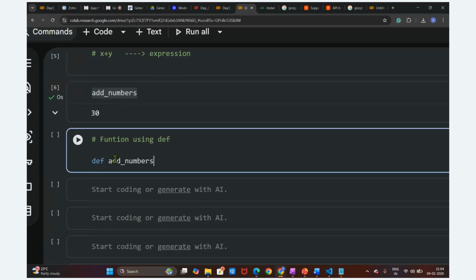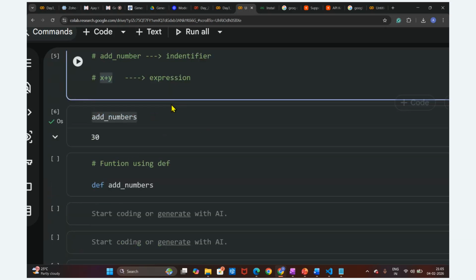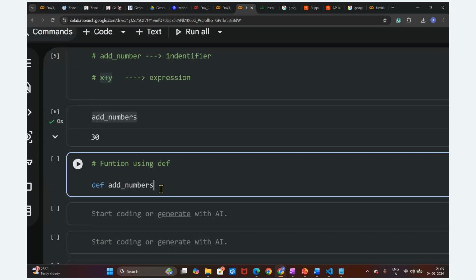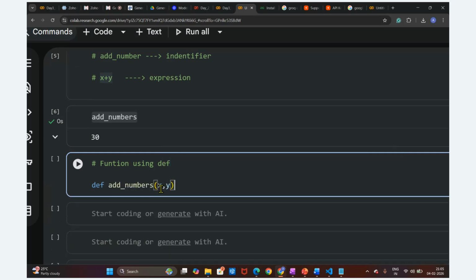Here, how many numbers am I going to add? Two numbers, x and y. So I'm going to pass these two numbers as parameters: x, comma y. This x and y are the parameters. The function name here is add number, and add number is the identifier.